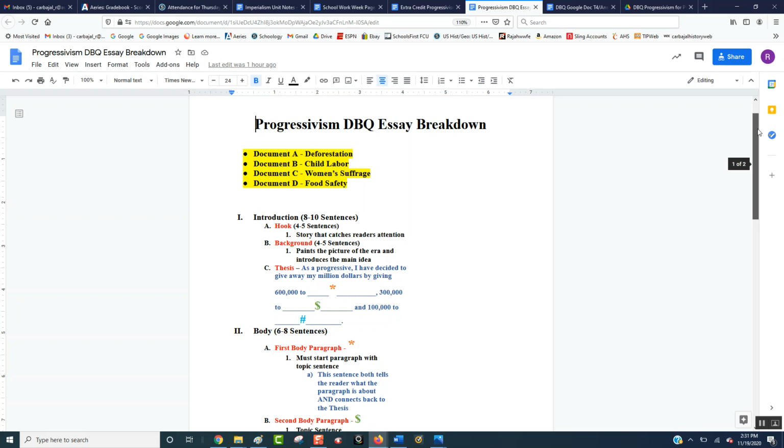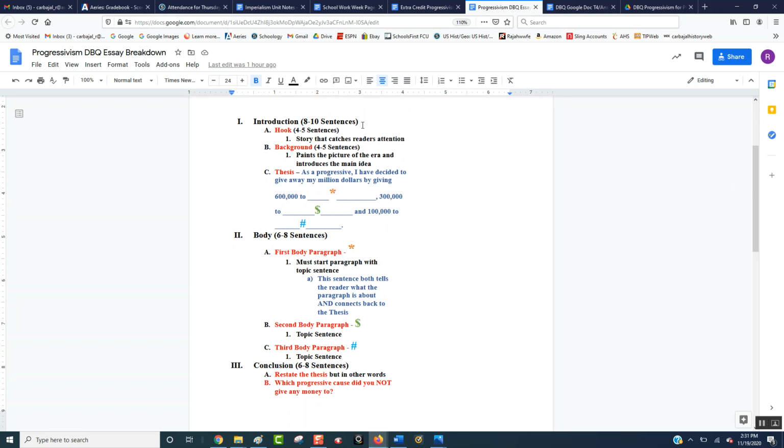And in the introduction, just like the last DBQ we did, it's going to be an 8 to 10 sentence introduction. 4 to 5 sentences or so for the hook, a short story. You're going to write a story that catches my attention. So think about all the horrible things we talked about workers going through, both at home and at work. Come up with some sort of scenario that makes me think of how messed up it was, and how the lives these people lived through, how they suffered.